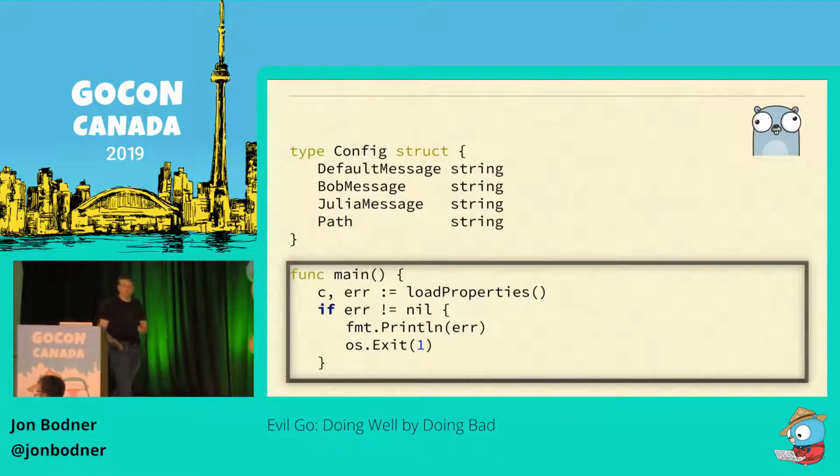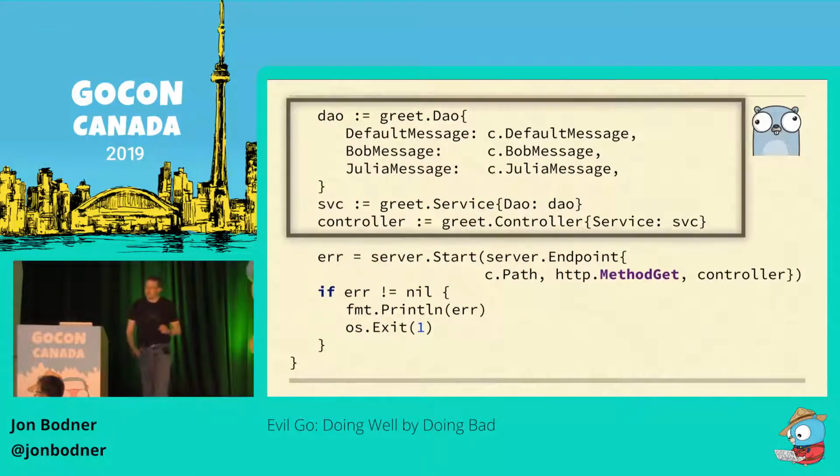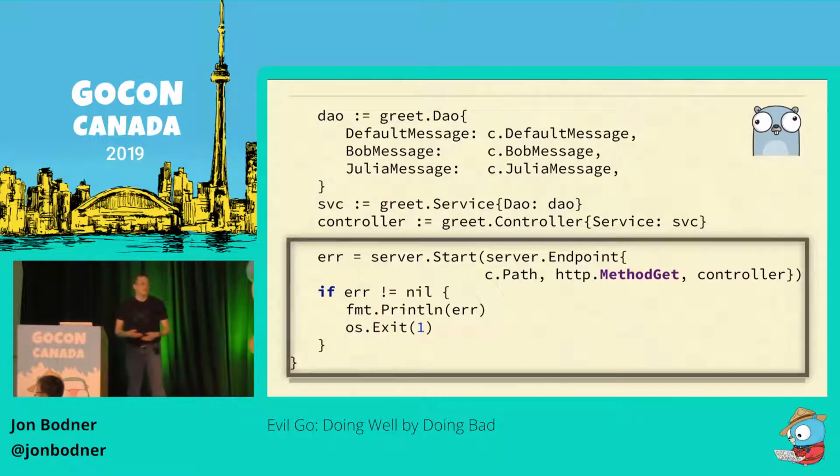Next, the main function is going to wire up the components in the greet package, explicitly assign them the values from the config, and set up how one component depends upon another. And then finally, we call this small library. We pass in an endpoint description of the path to be handled, the HTTP verb that we're listening for, and the HTTP handler that is going to handle the request, and then the server starts up.